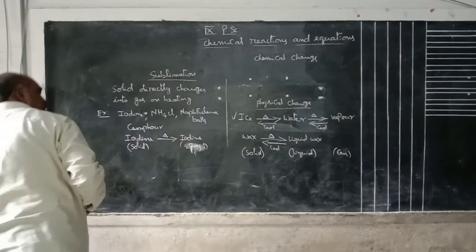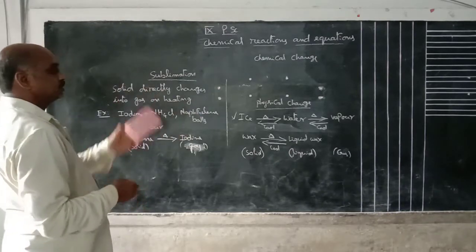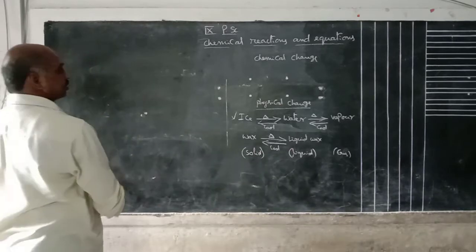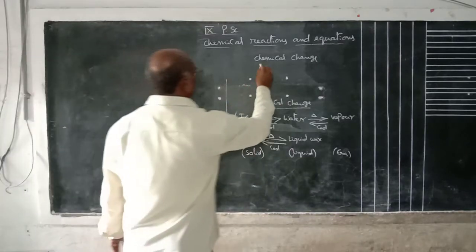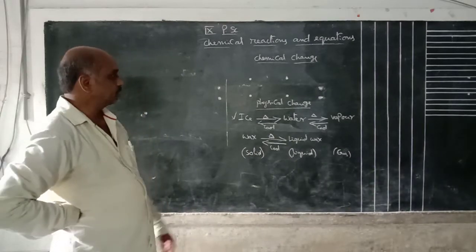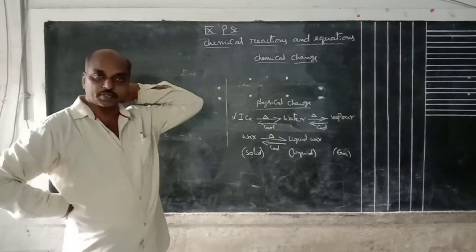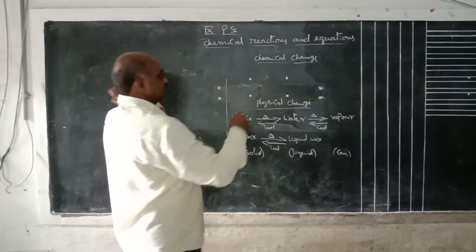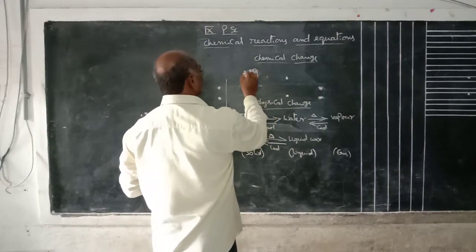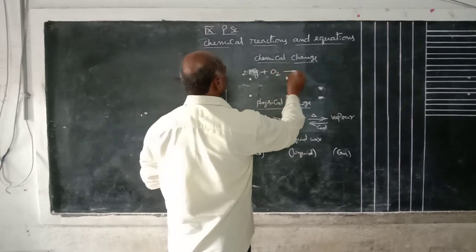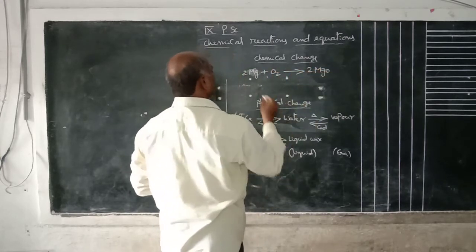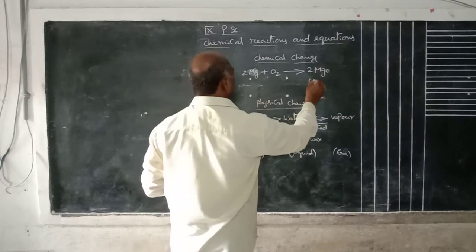Okay, in physical change, another important one is sublimation. Next one is chemical change. What is chemical change? Here, not only physical properties, chemical properties also may change. For example, magnesium. Magnesium burning gives magnesium oxide, which is white ash.